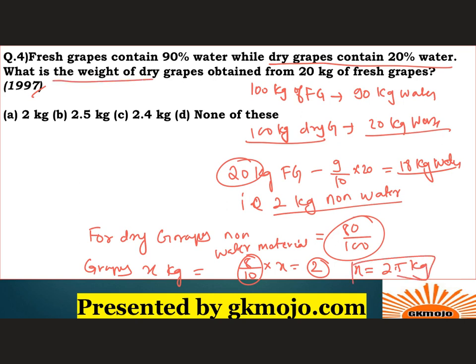Because here you were told to ask about 20 kg fresh grapes, all right? So that is why we considered 20 kg fresh grapes over here, right? So hence the value of x is 2.5 kg, which is basically the weight of dry grapes. All right, so very deeply rooted question. Please understand the steps that are done in this and try this question on your own first.